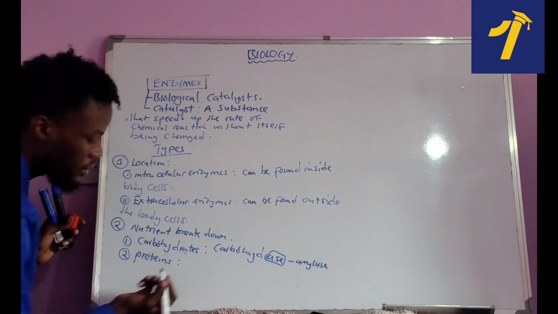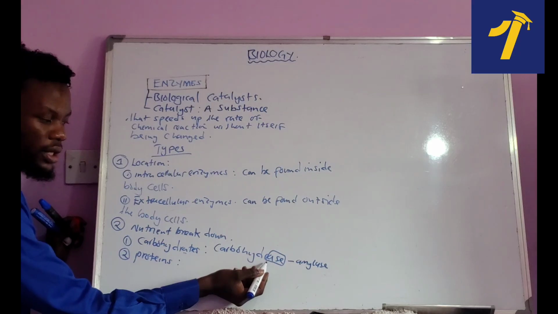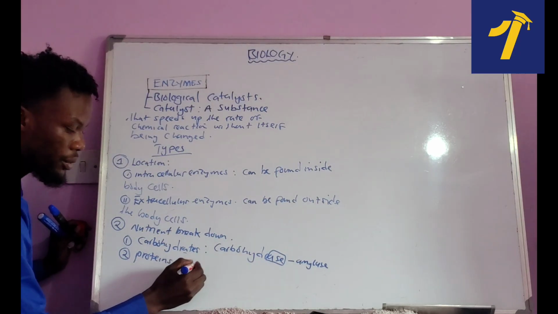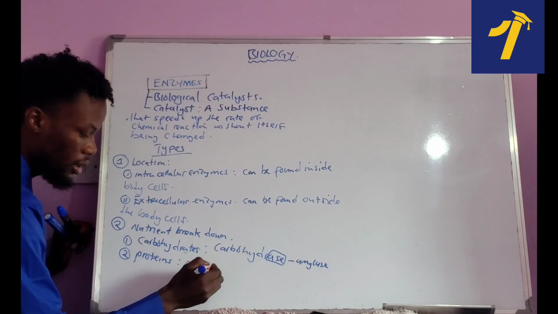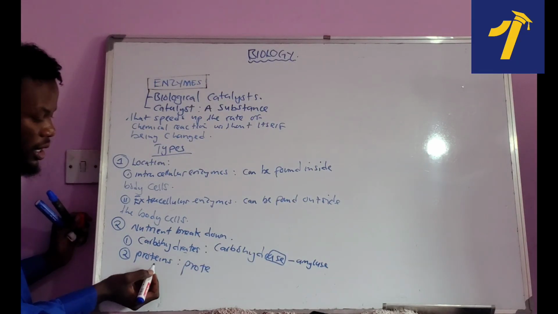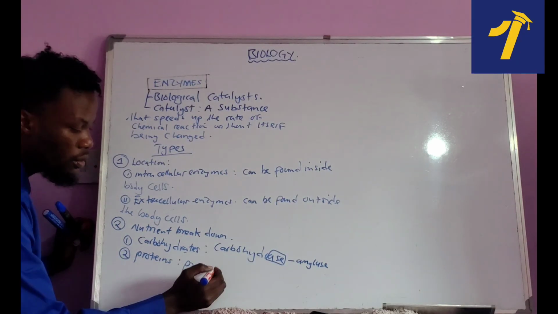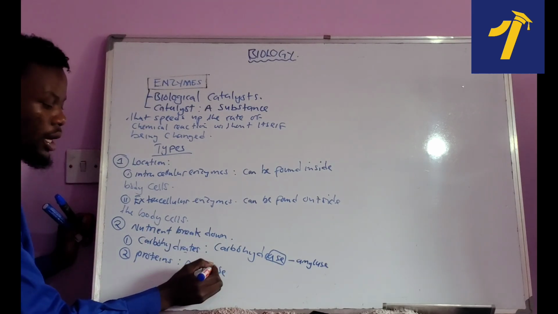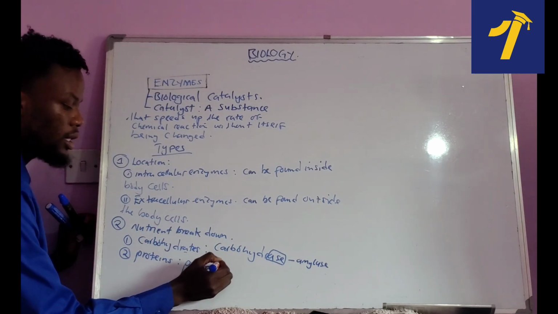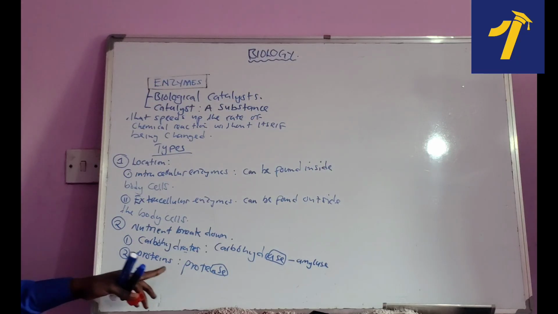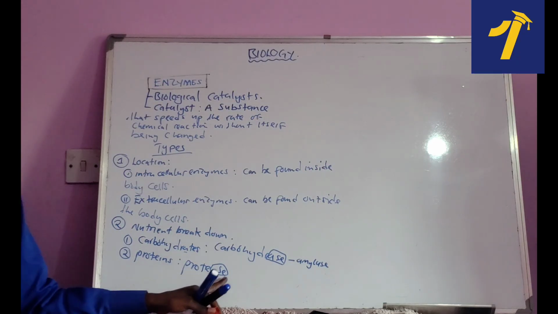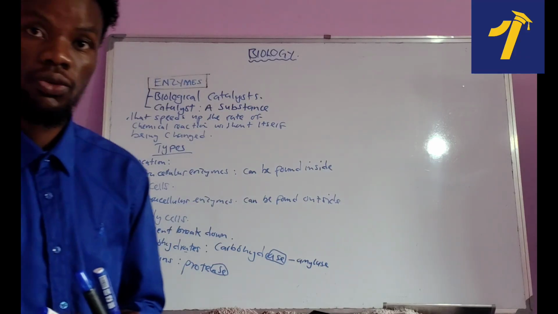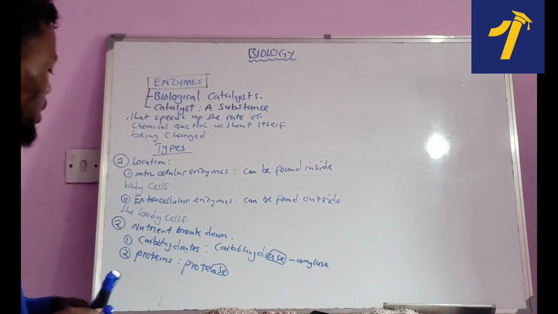We call them what? We're going to follow the same rule here, the way I was writing this one. I'm going to say pro, but the moment you reach here, you put AS. AS means that this is an enzyme now. We're going to call it protease. Proteases are enzymes that act on proteins.